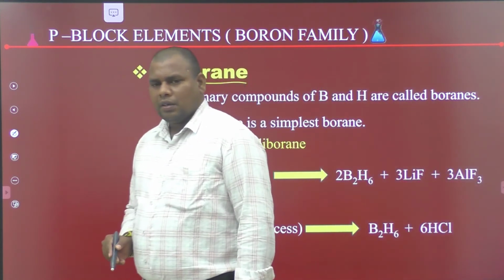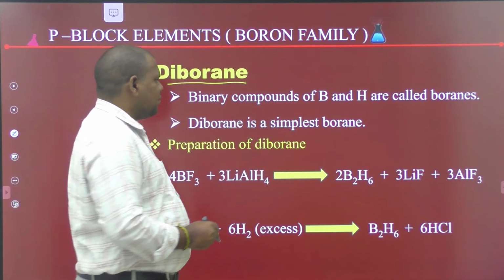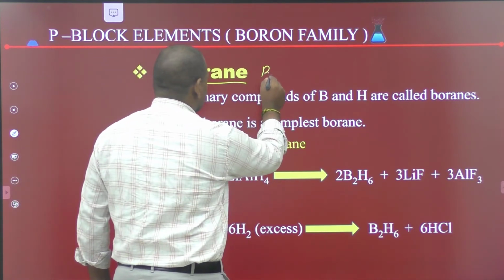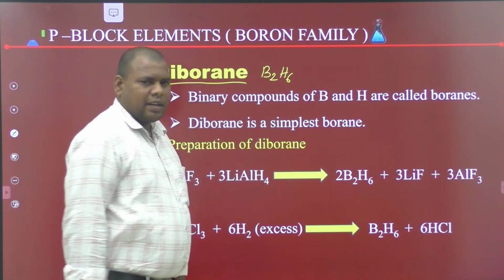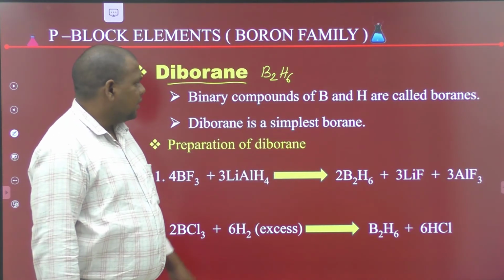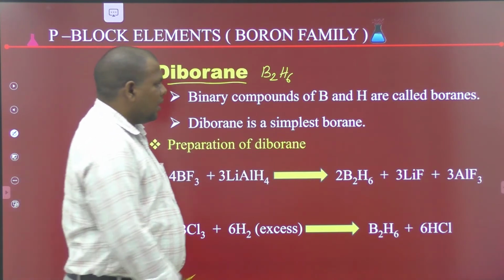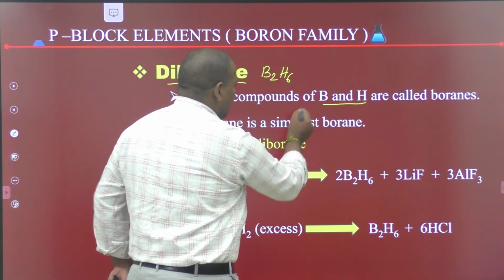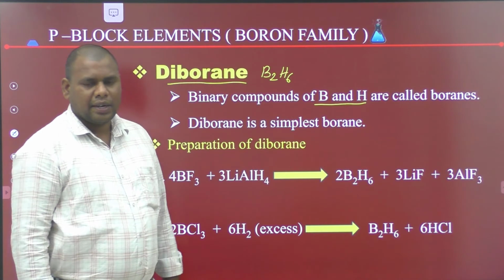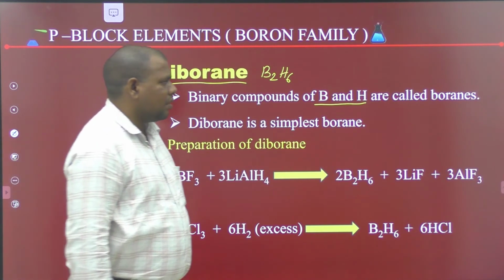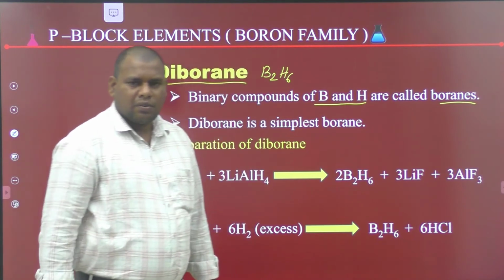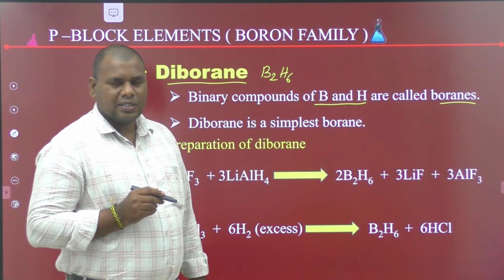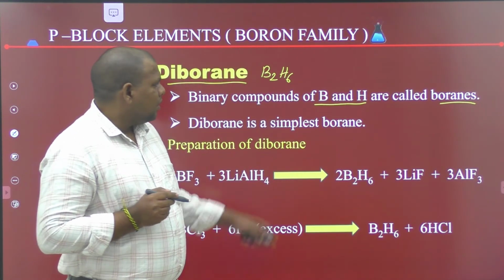Next important compound of boron is diborane. The formula of diborane is B2H6. The binary compounds of hydrogen and boron are called boranes.